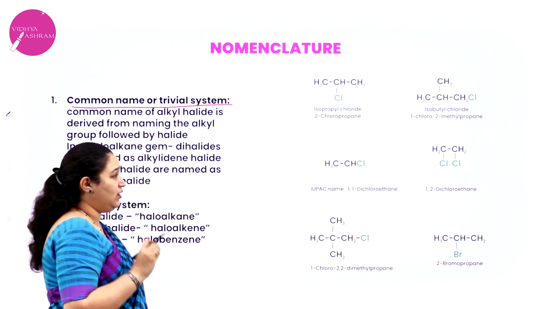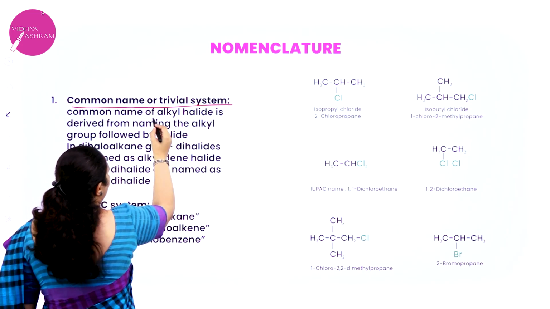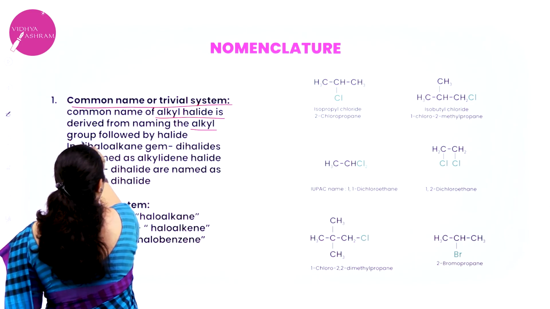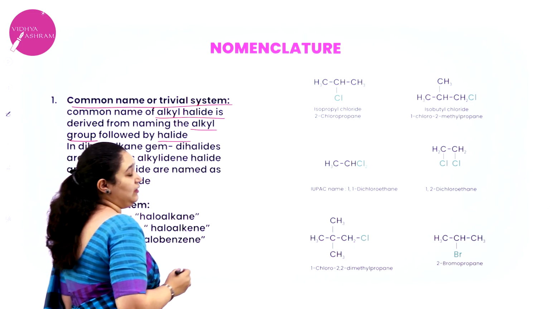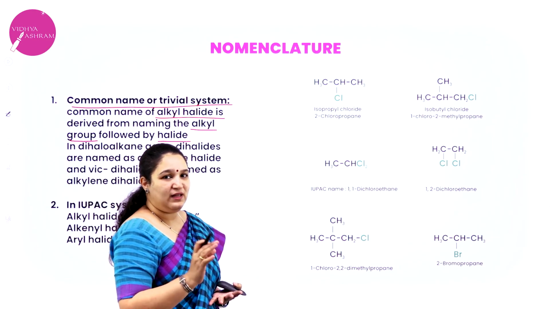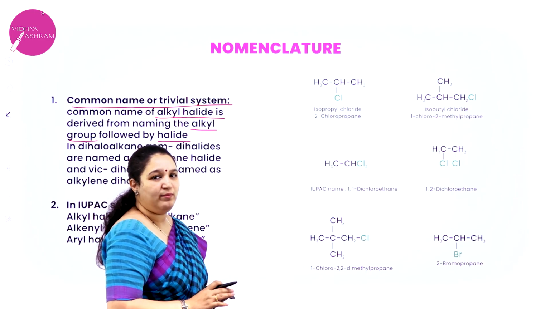First we have the common name or trivial name. How do we write the common name? An alkyl halide is named by naming the alkyl group followed by the halide group. First you write the name of the alkyl group which is present, followed by the halide group, then you will get the common name.